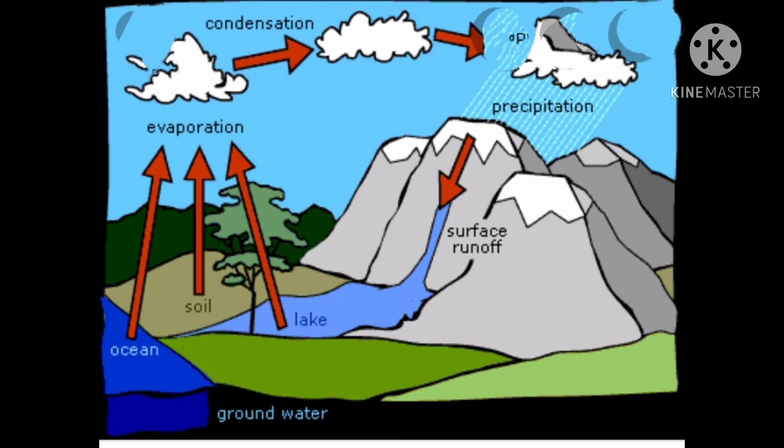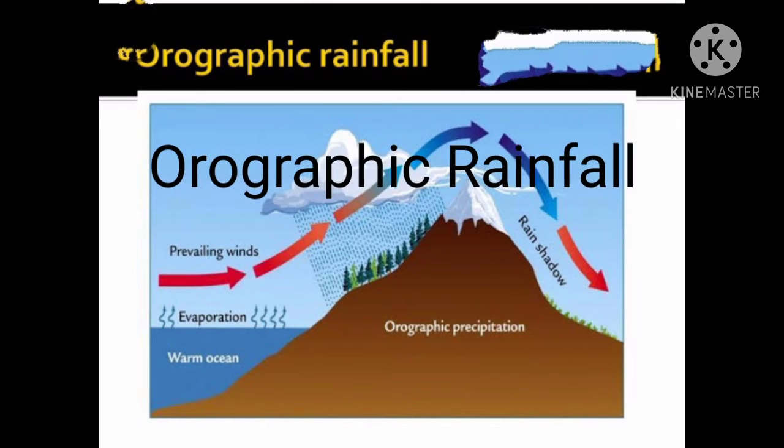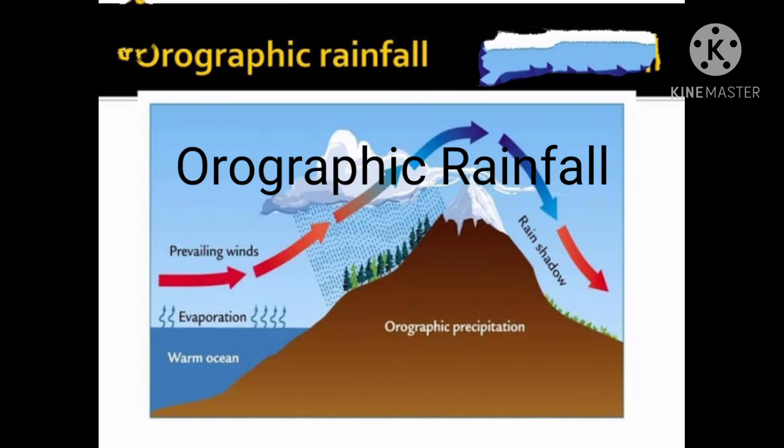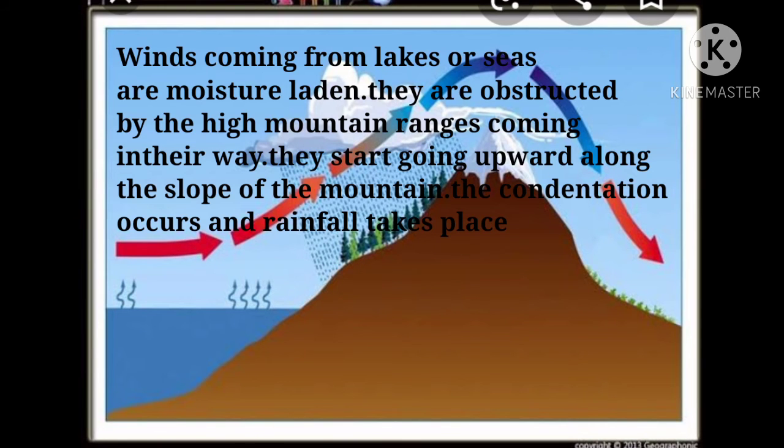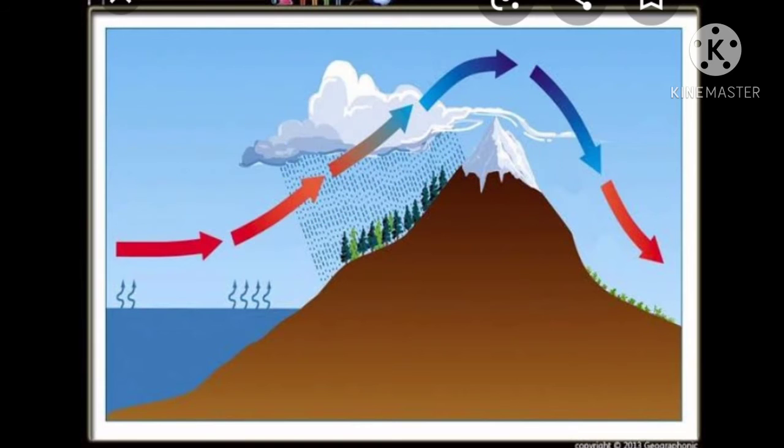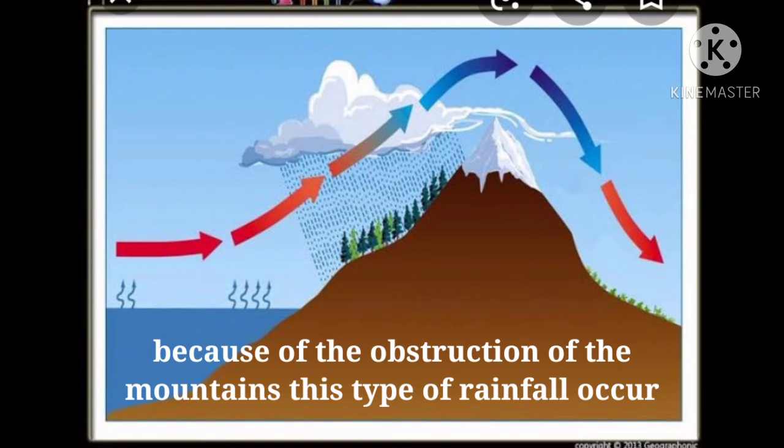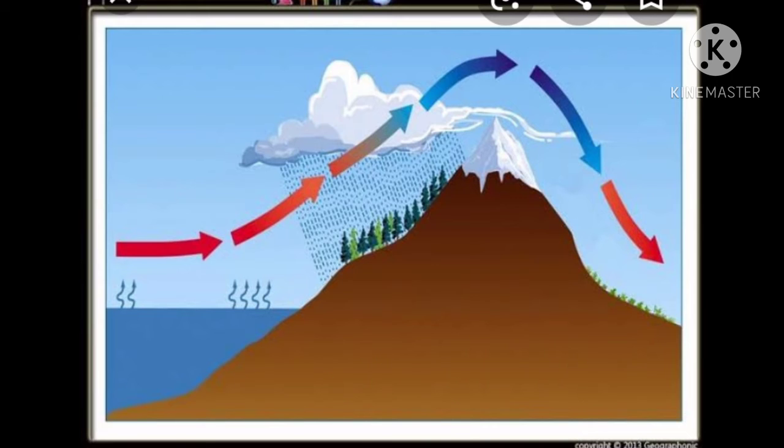Orographic rainfall. Winds coming from lakes or seas are moisture laden. They are obstructed by the high mountain ranges coming in their way. They start going upwards along the slope of mountains. The temperature of these winds drops and condensation occurs and rainfall takes place. Thus, because of the obstruction of the mountains, this type of rainfall occurs.